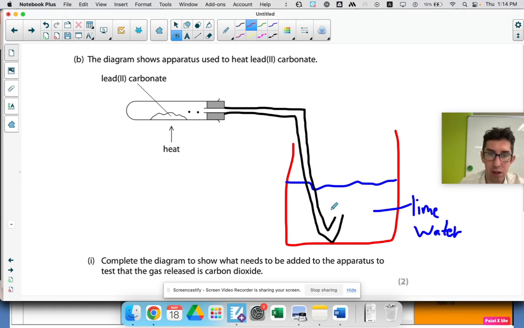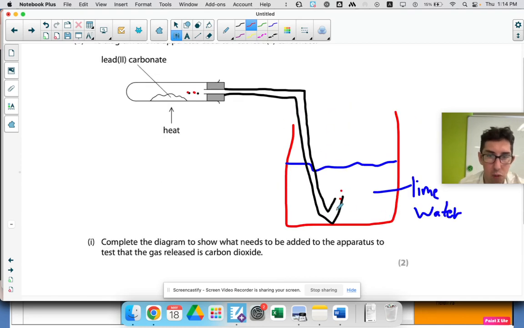Actually, I don't know. That's all I need to do, actually. I just need to bubble it through the lime water. I don't need to do anything else. I was thinking about putting a test tube there, but it's not what the question's asking. Yeah, so this will work. Bubble it through lime water, and the lime water should turn cloudy or a white precipitate should form. So I think that will be enough for the marks.